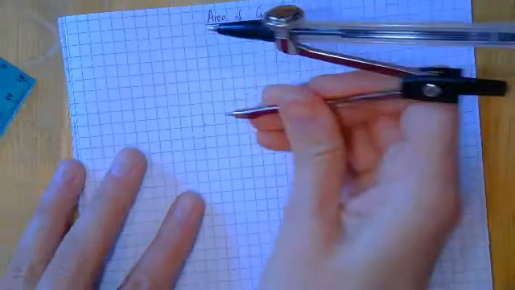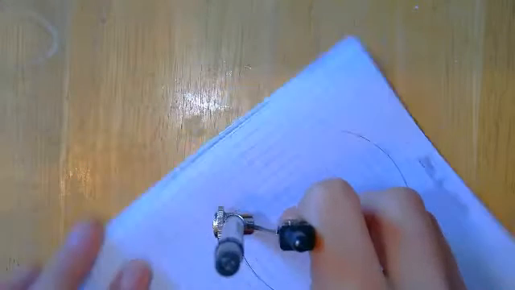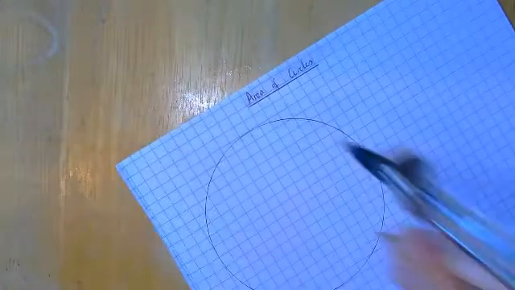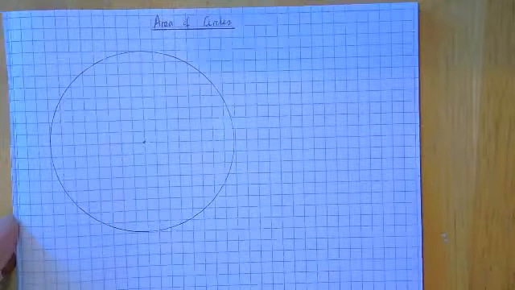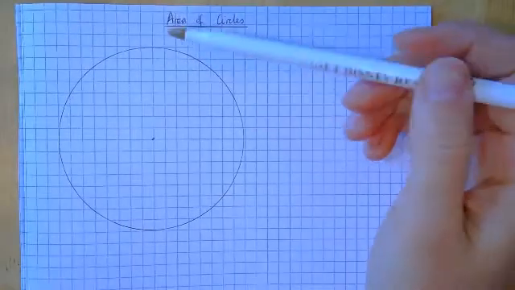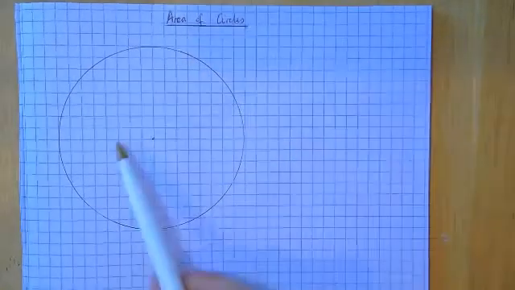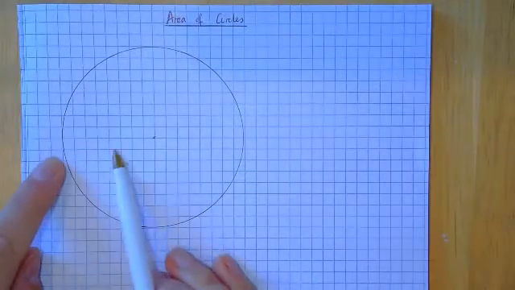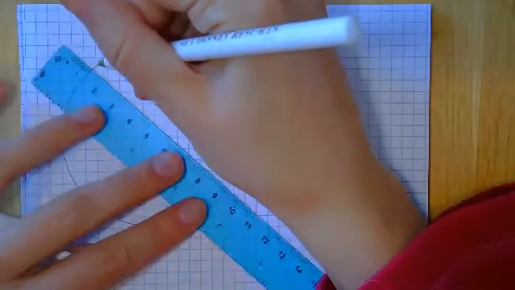Right, here goes again with the pair of compasses. Wasn't so bad the other day. Let's have a go. So you need another circle. You might be doing it more sensibly. You might have a mug or something to draw around. Right, there's my circle. Remember we said that we've got a radius, which goes from the middle to the edge, and we've got a diameter, which goes all the way from one edge to the other through the middle. So let's mark on a length.